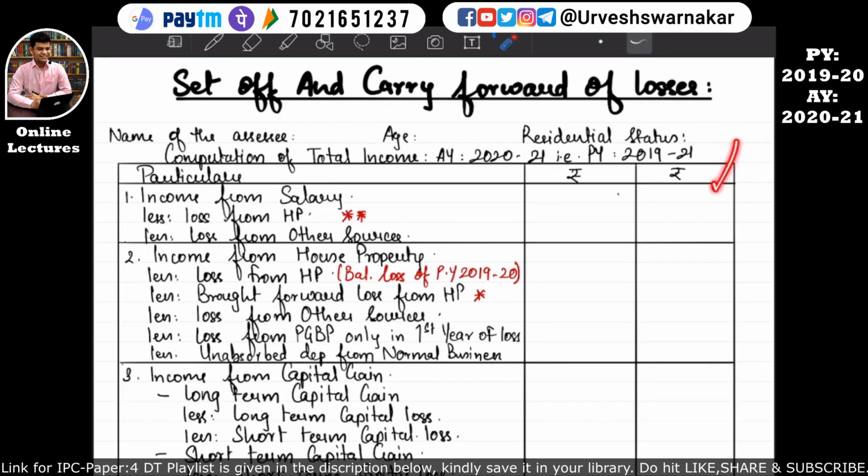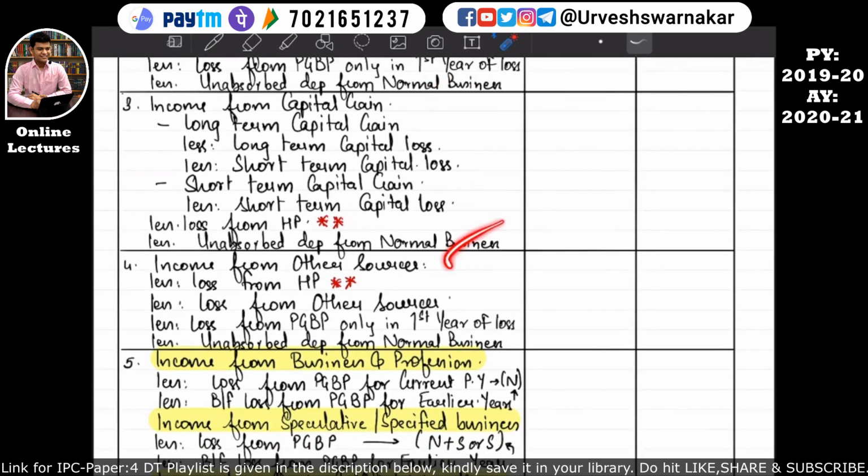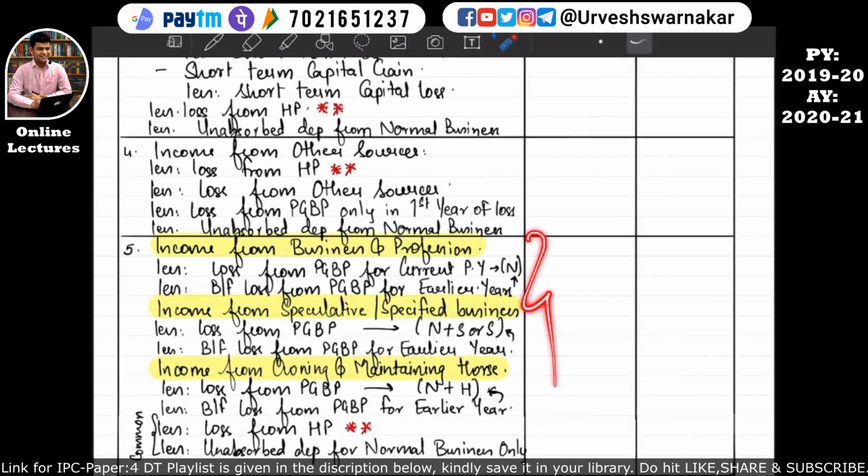So now let's move into the format. Basically, what I have done is I have mentioned all the different heads of income, that is income from salary, income from house property, income from capital gain, income from other sources, income from PGPP. And under this PGPP, normal business and profession, speculative business, specified business, business of owning and maintaining horses. I hope this is quite clear.